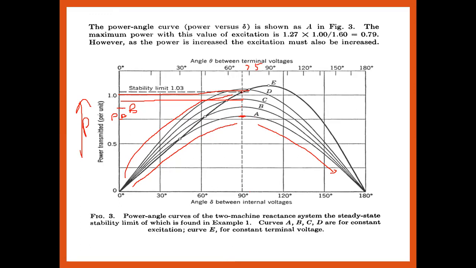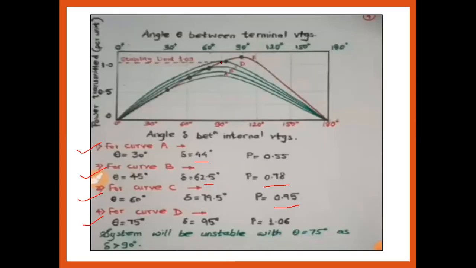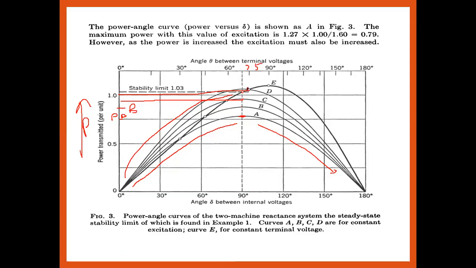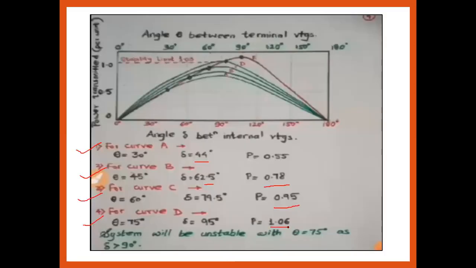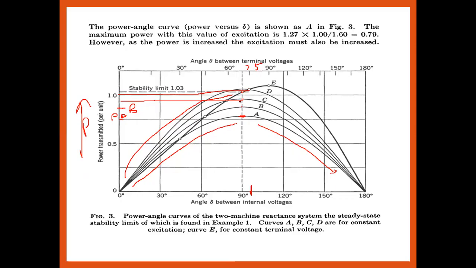Okay, so here for 79.5 we are getting P equal to 0.90. Sorry, delta is equal to 95. How much delta are we getting? In the D case we get 95, and how much was P? 1.06. So again for the D case the system is in an unstable condition. Why? Because the value of delta is going more than 90.